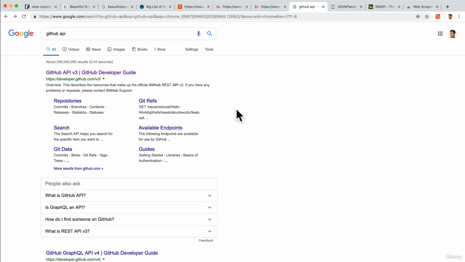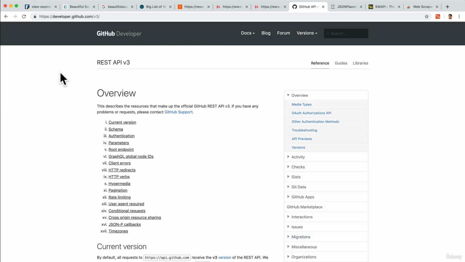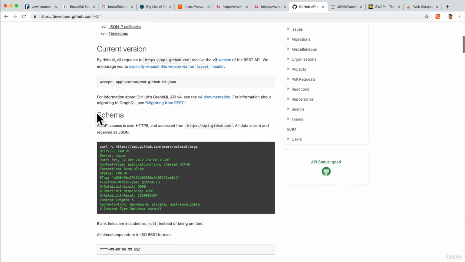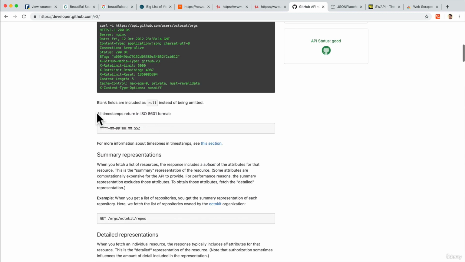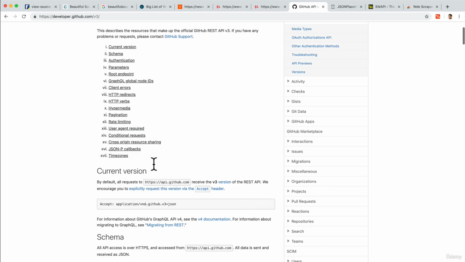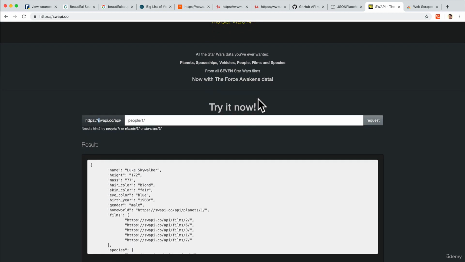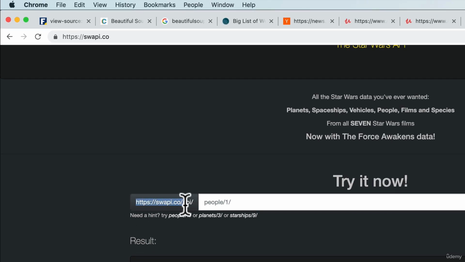For example, one of the most popular APIs is this GitHub API, where you can access different information from GitHub. But in order for us to use it, we have to create a user account and validate so that we are who we say we are. But then there's also websites like the Star Wars API that gives us free access. That is, anybody can use it. We don't need to verify that we're a user. We don't have to give a token when making a request. Instead, we can just request data.